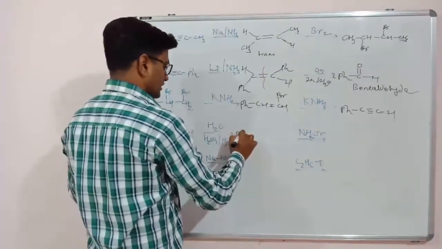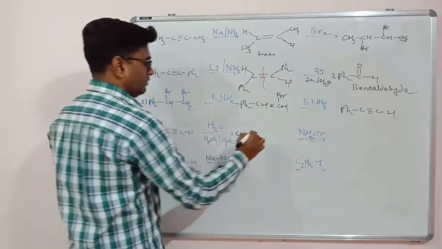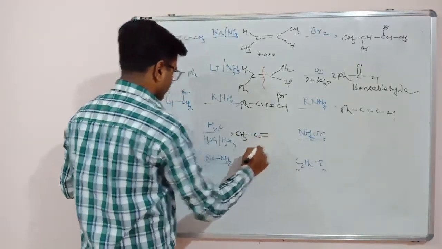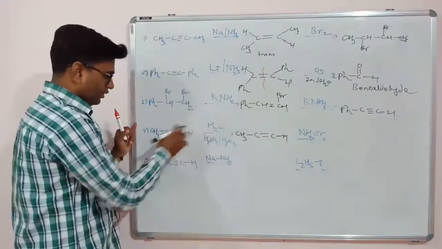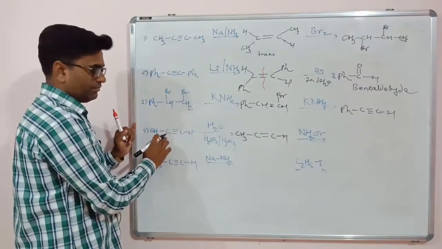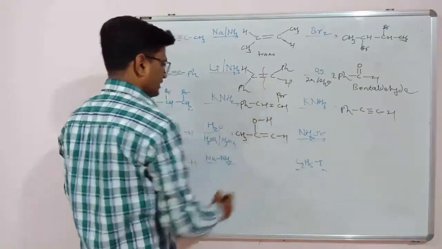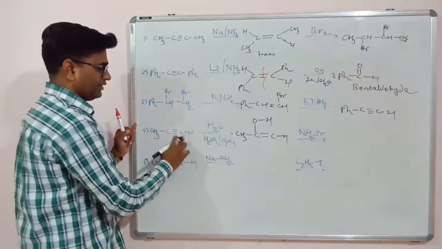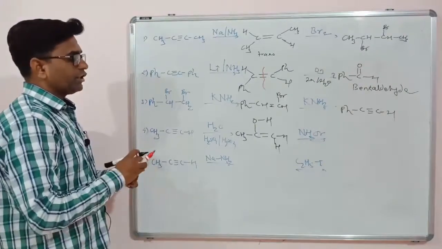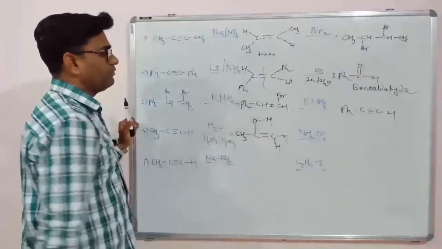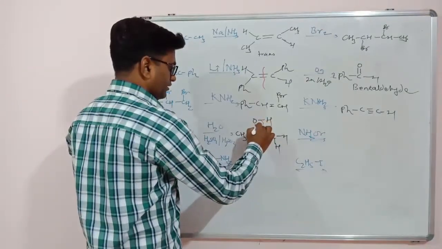So here CH3, C double bond, triple bond converted to the double bond. This is CH. So OH forms a bond with this carbon because it has a less number of hydrogen atoms. So I am writing just like this, and hydrogen added to this carbon. So here will be H, right? So there will be the tautomerization because this is enol form. Enol form is very unstable. So that is converted to the